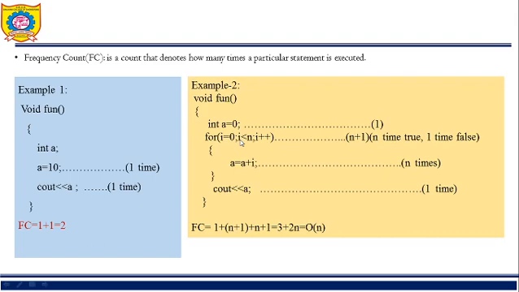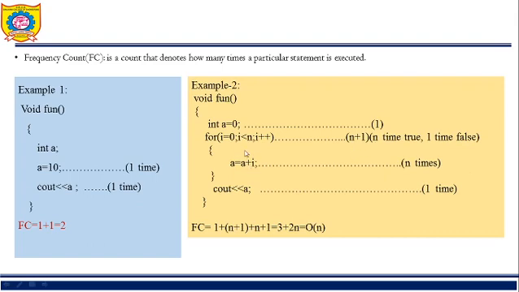0 to 2, that is 0, 1, 2, 3 times, and 1 for the false condition, that is I is equal to 3. So it will execute 0, 1, 2 and 3, that is 4 times. That's why this for loop will execute n plus 1. N is 3 plus 1, that is 4. 4 times it will execute.